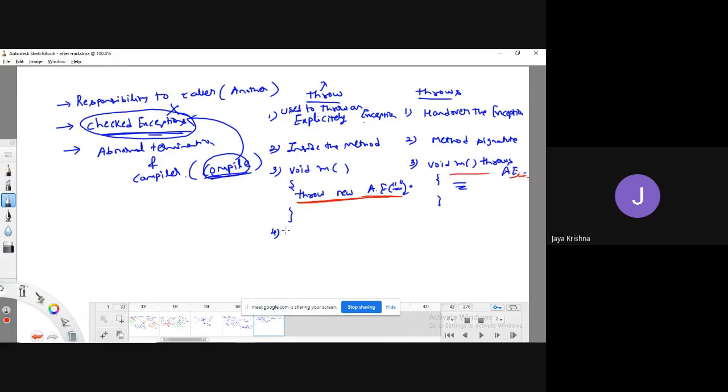Okay, so we can't throw multiple exceptions using the throw keyword. Whereas with the throws keyword, we can throw multiple exceptions to the caller. That's it. So these are some of the differences between the throw and throws keywords. I hope you understood it very clearly.